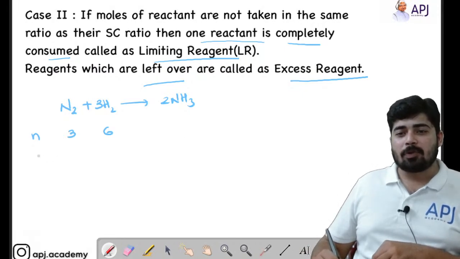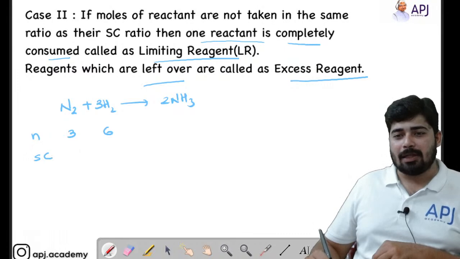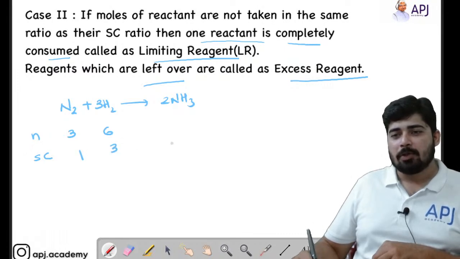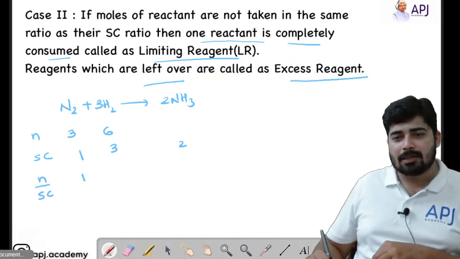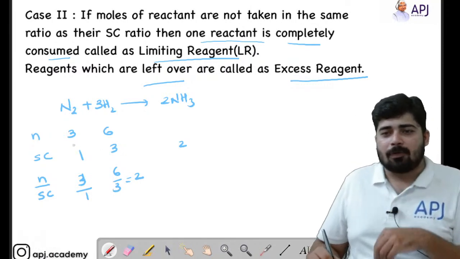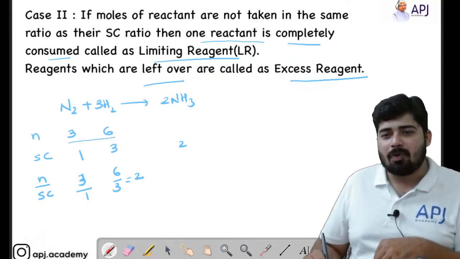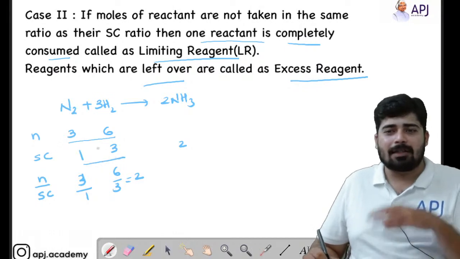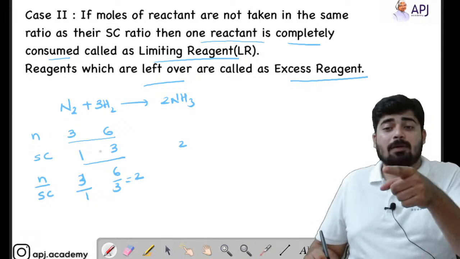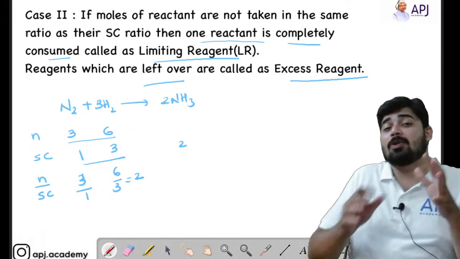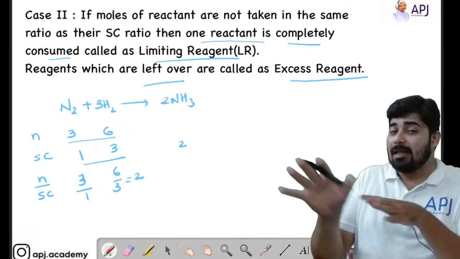The only thing you have to do is just write the stoichiometry 1, 3, 2. Now just do this fraction, n by SC. N by SC means number of moles over stoichiometric coefficient, that is 3 by 1, and here 6 by 3, which is equal to 2. Now you know that from this equation the ratio of stoichiometry is different and the mole ratio is different. If the mole ratio and stoichiometry are different, then we know there will be a limiting reagent.